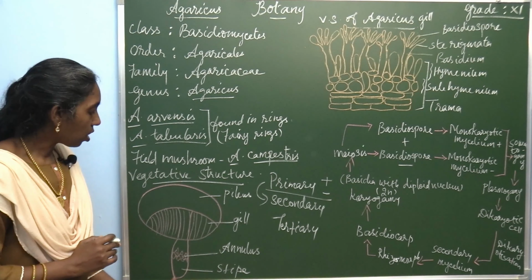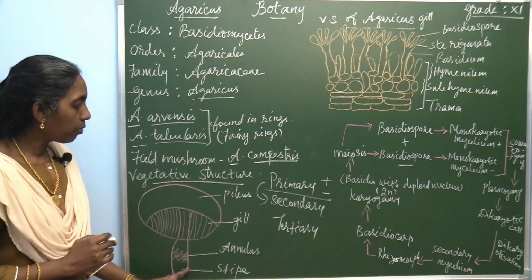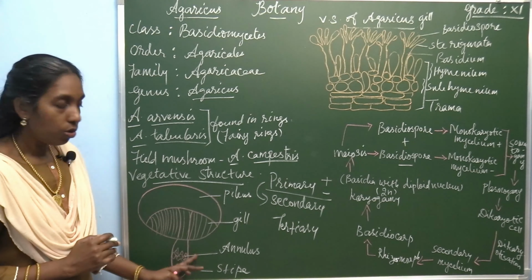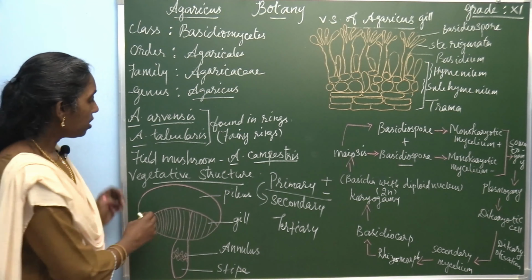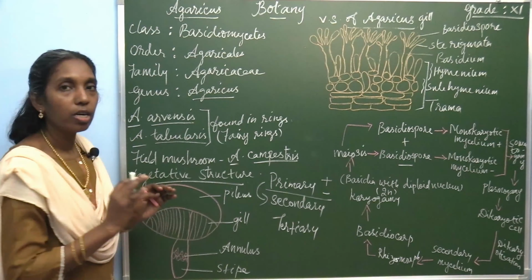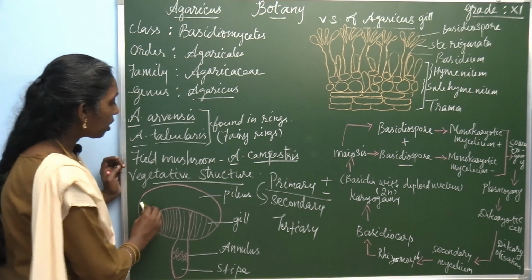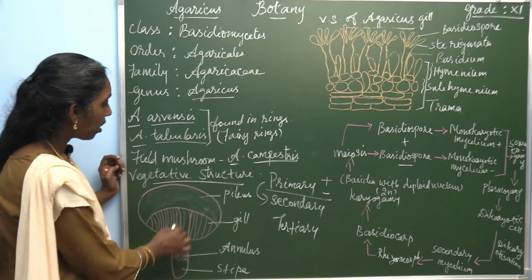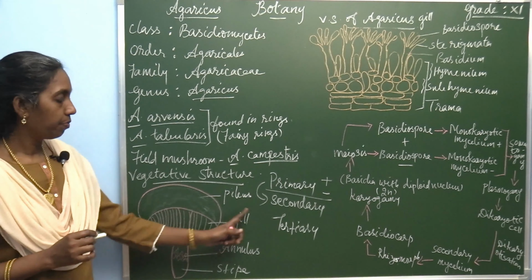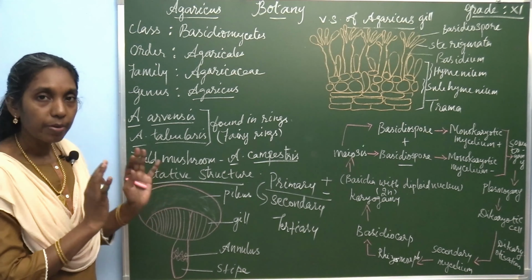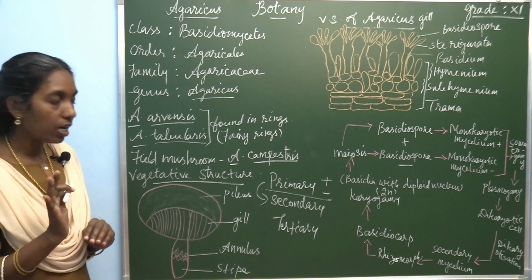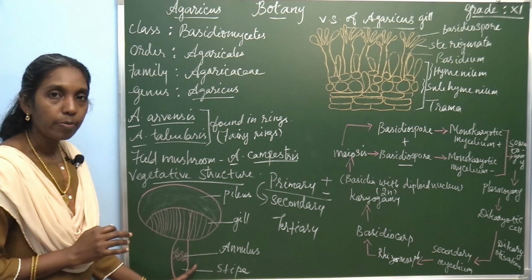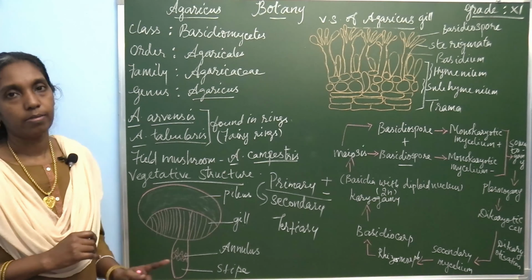So the stalk of this fruiting body is known as the stipe, and there is a membranous structure known as the annulus. This is the convex region of the fruiting body, which has an umbrella shape. The convex region is known as the pileus. Inner to this there are a number of gills. So the mature fruiting body is divided into three different regions: stipe, pileus and gill. The stipe possesses a membranous structure called the annulus.